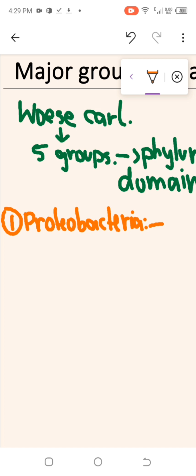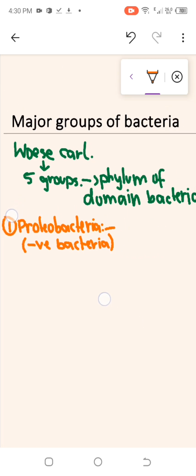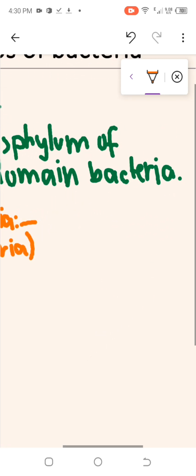These are small terms which we all have to remember, okay? So, Proteobacteria is the gram-negative bacteria. Now let me tell you more: Proteobacteria are basically free living and symbionts, or they are pathogenic.